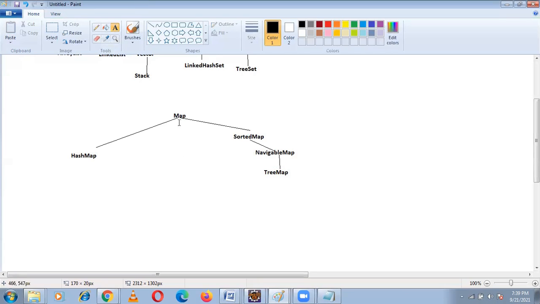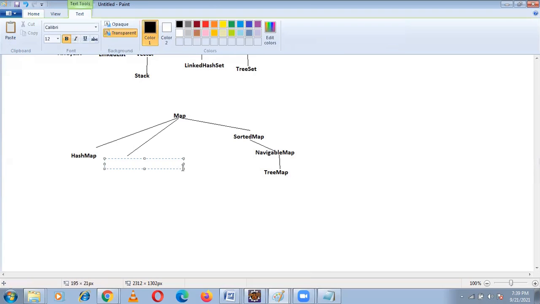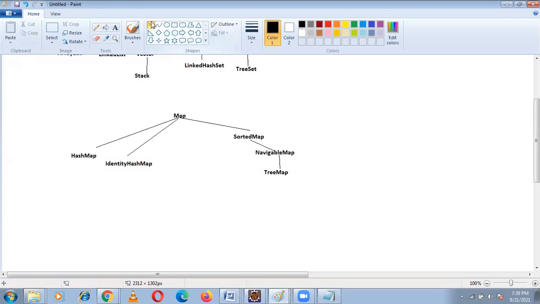Under map you have some other implementation classes called identity hash map, and another called weak hash map.